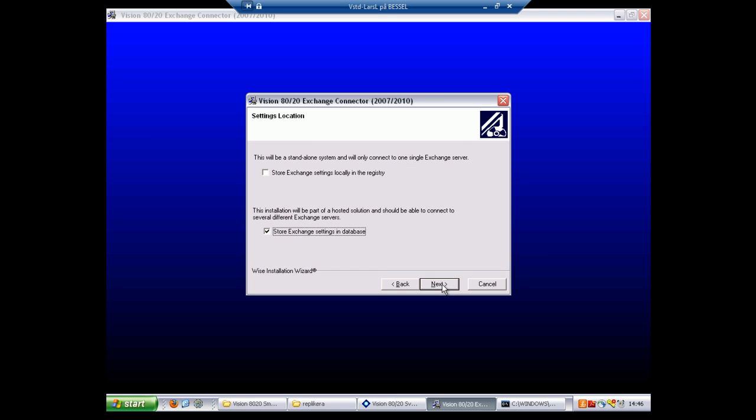You can choose if you want to save the connection settings in the registry or in the database. If you are connecting the Vision8020 system to one Exchange server, it really doesn't matter. If you want the Exchange connector to be able to connect to multiple exchanges, for example for different customers in a partition-based system, you'll need to choose the database option, since the registry can't handle more than one connection info. Even though I will only connect to one Exchange server in this tutorial, I will choose the database option to get the real interface for the options later.